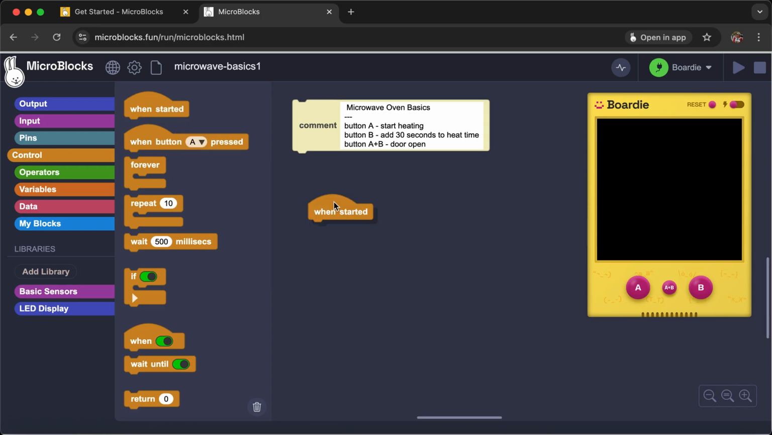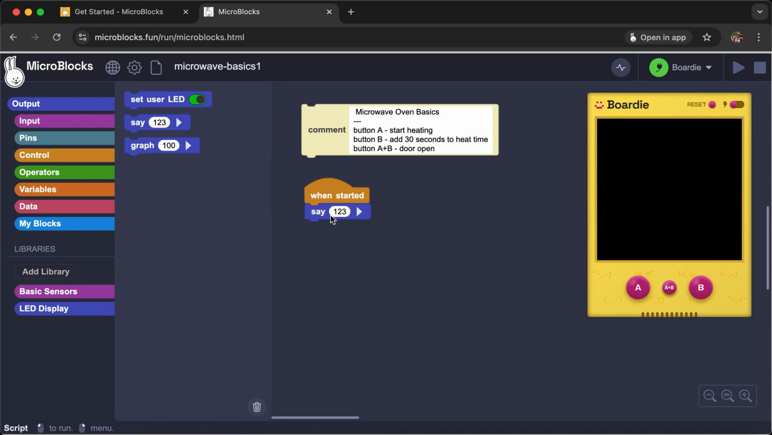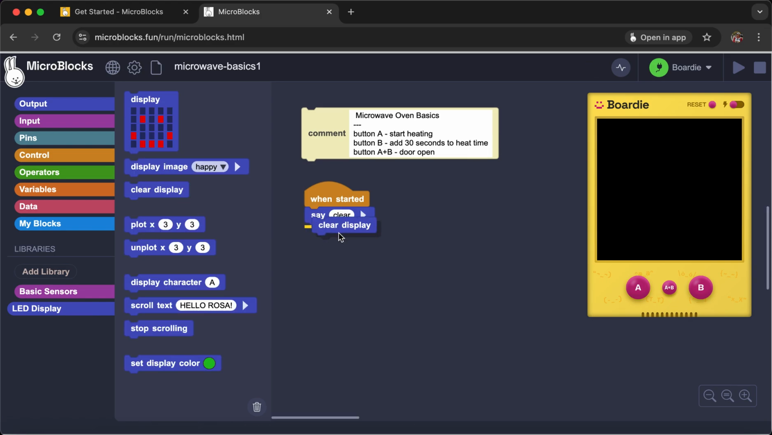The way my microwave works is when I start, it's powered up. It's basically clear, it's reset, whatever you want to call it. So I'll just say clear, and if anything's on the display, here's the LED display, I'm just going to say clear the display.